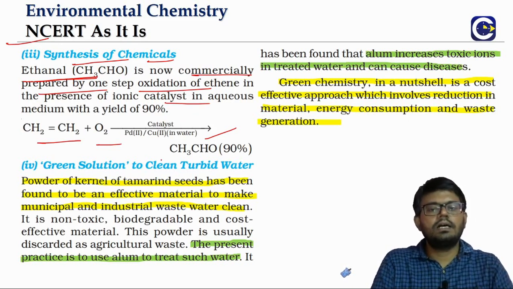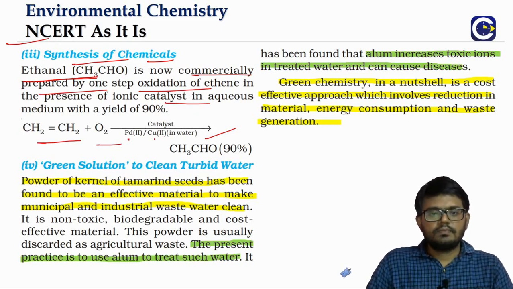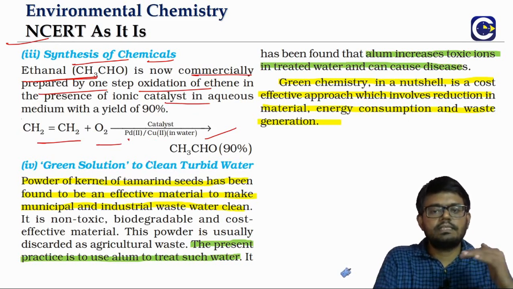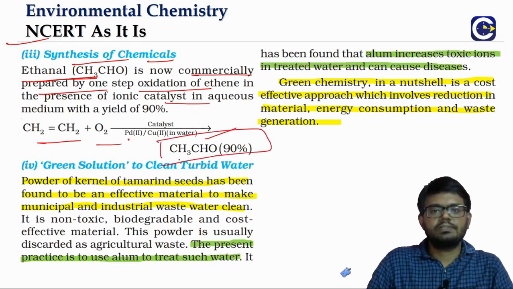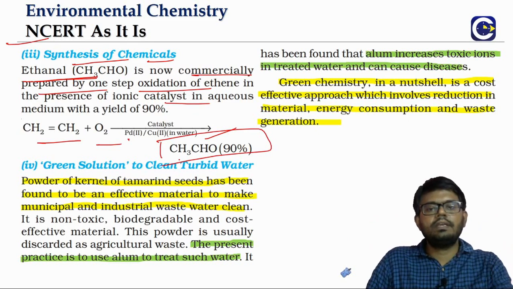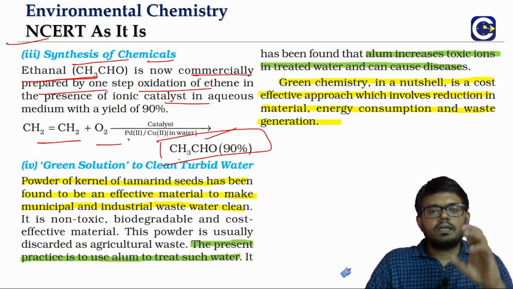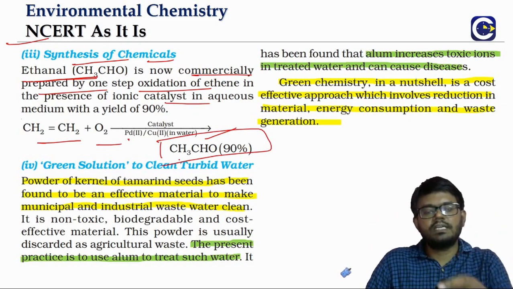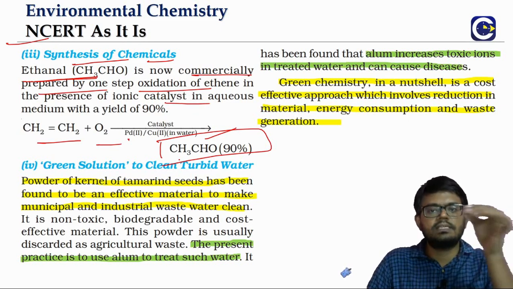We can even use palladium or copper as a catalyst. So this will be able to give us just one product, that's it. We will not get any byproducts. So this way we will not have any disposal issues. So like this, for the commercial method of preparation of different chemical substances, now there is more preference for the methods where we are able to just get one single product.